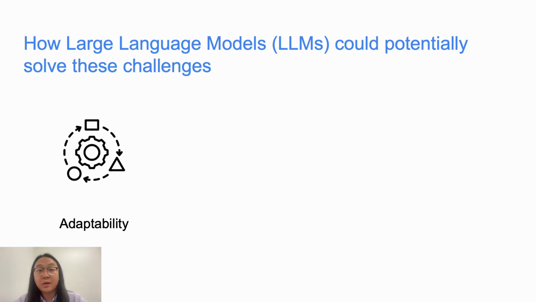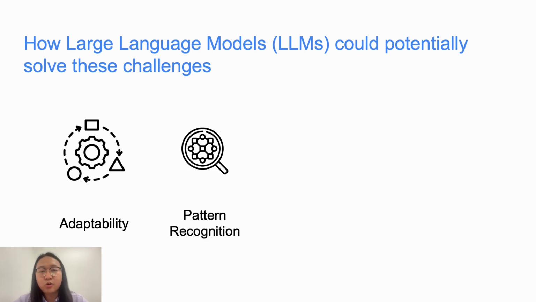First, let's consider the adaptability of large language models. One of their key strengths lies in their dynamic learning capabilities. Large language models can continuously learn and adapt to new patterns, keeping up with evolving data and techniques. Additionally, through transfer learning, these models can be fine-tuned with minimal labeled data to adapt to specific tasks quickly, making them versatile in different contexts.